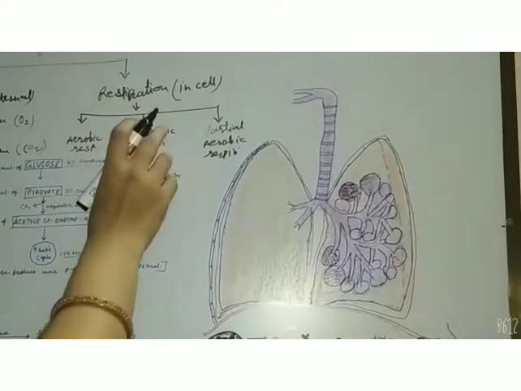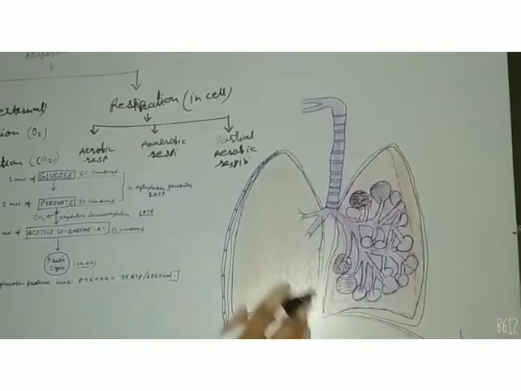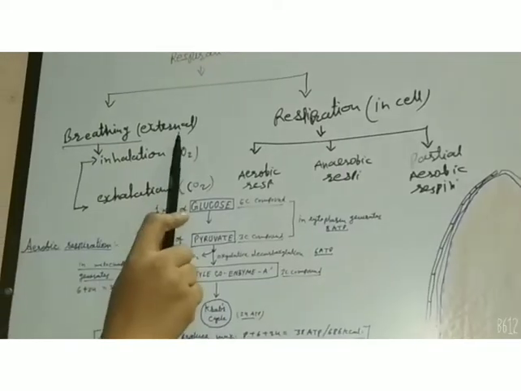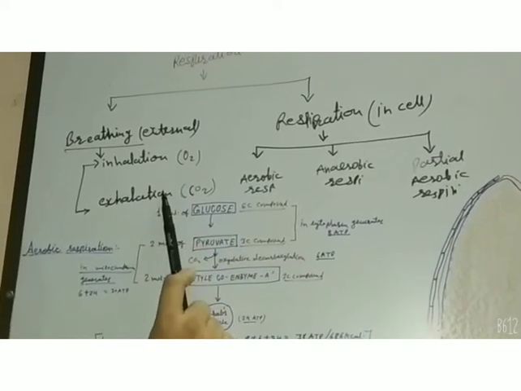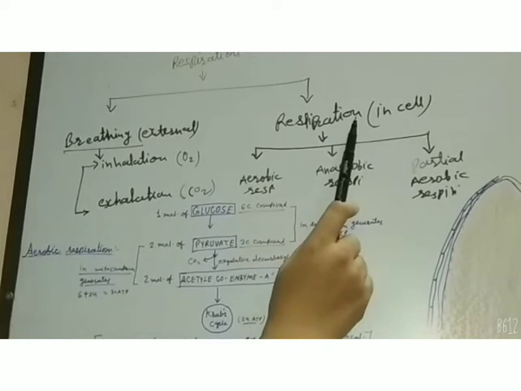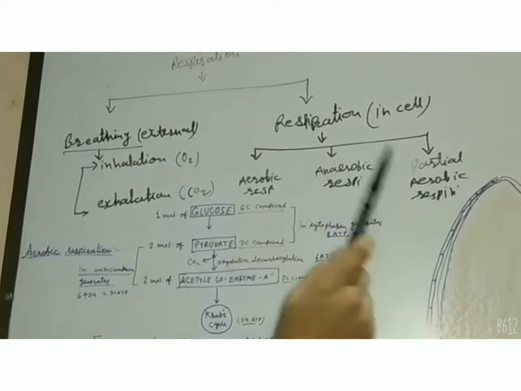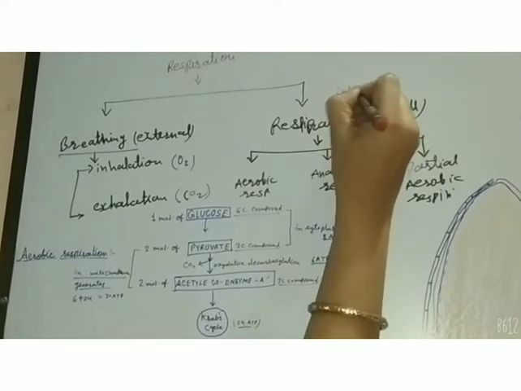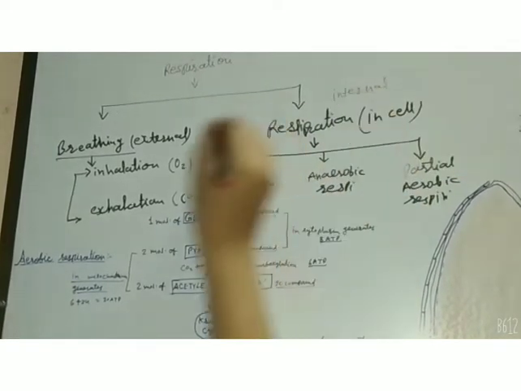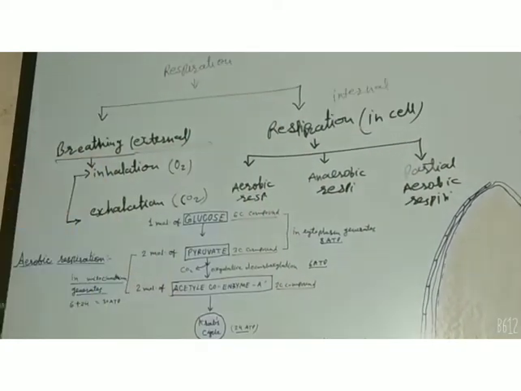So internal and external respiration both take place in the respiratory system. Breathing is an external process in which only gaseous exchange takes place, and respiration is a process which takes place inside the cell. It is known as internal respiration, whereas breathing is known as external respiration.